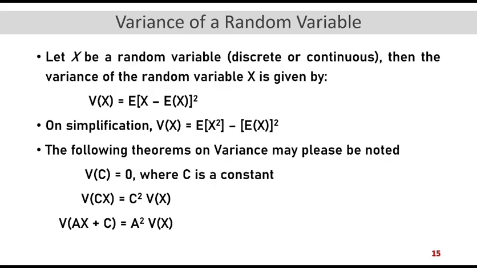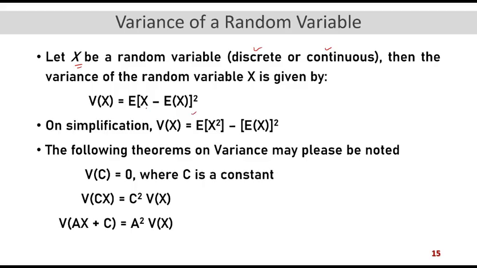Now let us look at the variance of a random variable. Let x be a random variable which might be discrete or continuous. Then the variance of the random variable x is defined by variance of x equal to expectation of x minus expectation of x, whole square. So this is how we define the variance.